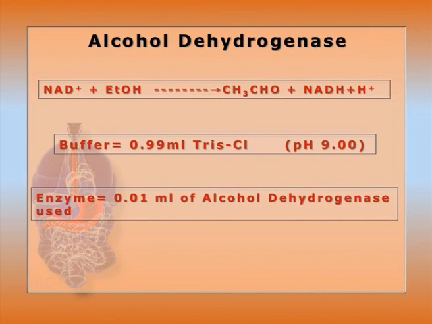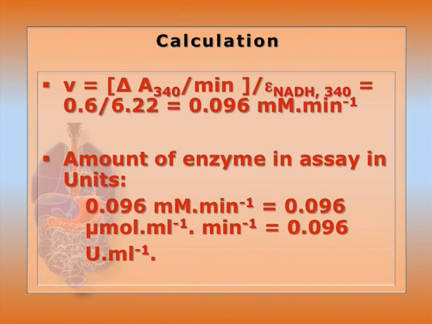Calculation. Now let's talk about a particular enzymatic reaction where NAD plus and ethanol, with the help of alcohol dehydrogenase, are converted to NADH, H plus as well as acetaldehyde. Here 0.99 ml of pH 9 buffer is used and 0.01 ml of alcohol dehydrogenase enzyme is taken from the master stock. As the reaction proceeds, absorbance at 340 nanometers by spectrophotometer gives the increase of product formation of NADH, which has absorption maxima at 340 nanometers in the UV range.